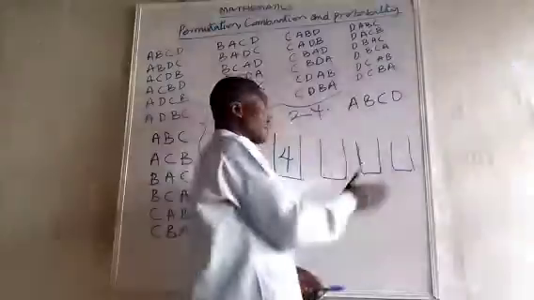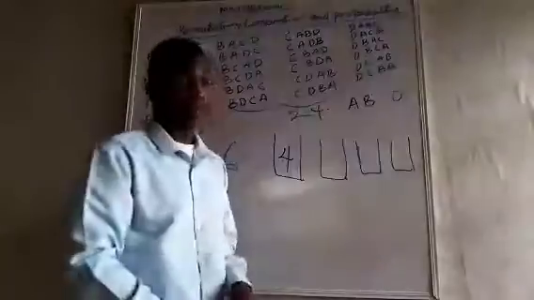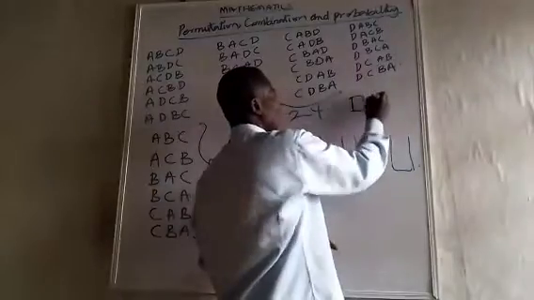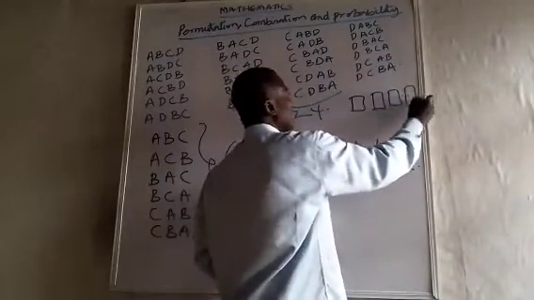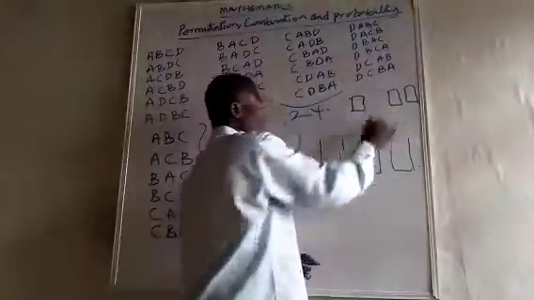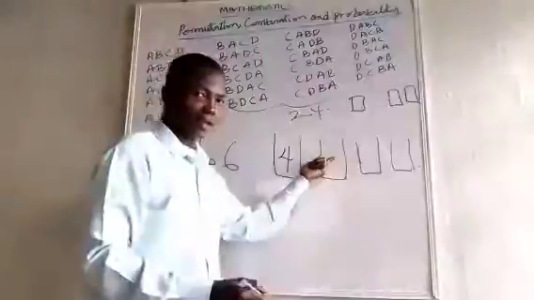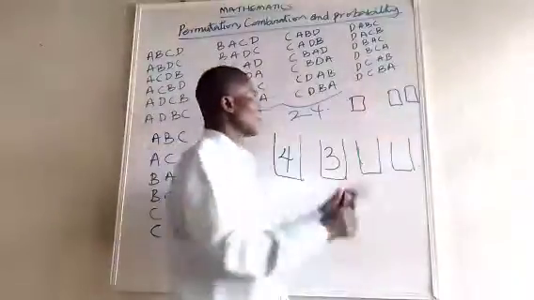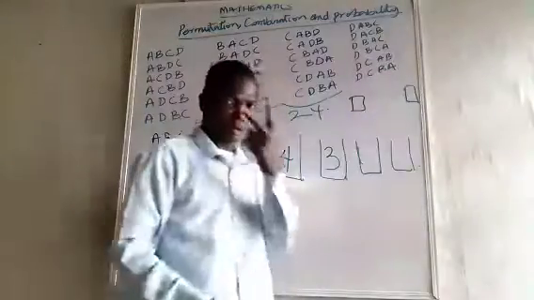Now, it can be any of them. Since I have taken one of them, I don't put it in the space again. So it will be like I have already picked one. So here now, any of them can be A, B, C, D. Let me just pick one. How many are left? 3. In this second place, I have 3 that I can put here. Once I have taken another, it means how many? 2.